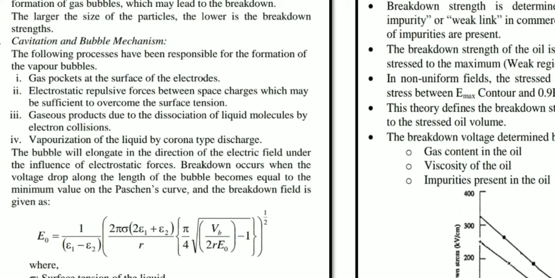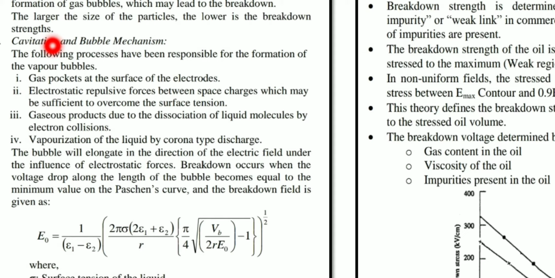How will those vapor bubbles form? Getting my point? So cavitation is a process, or the mechanism, in which rapid changes of pressure in a liquid lead to the formation of what? Small vapor-filled cavities, or small voids. If the pressure is relatively low, or due to the difference of the pressure in the liquid, that leads to the formation of vapor bubbles.